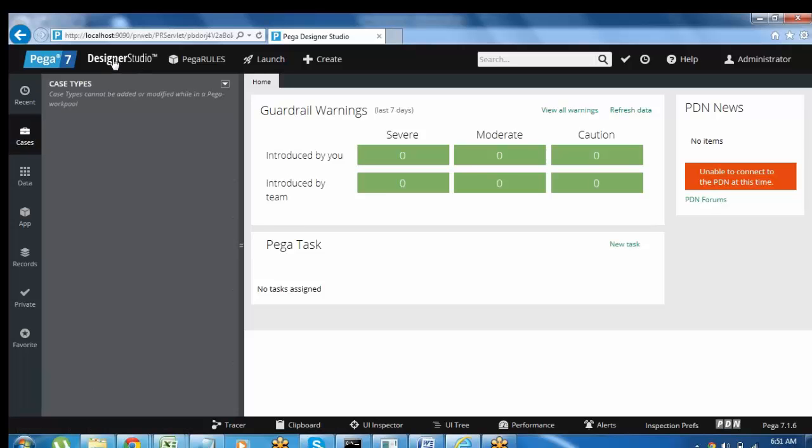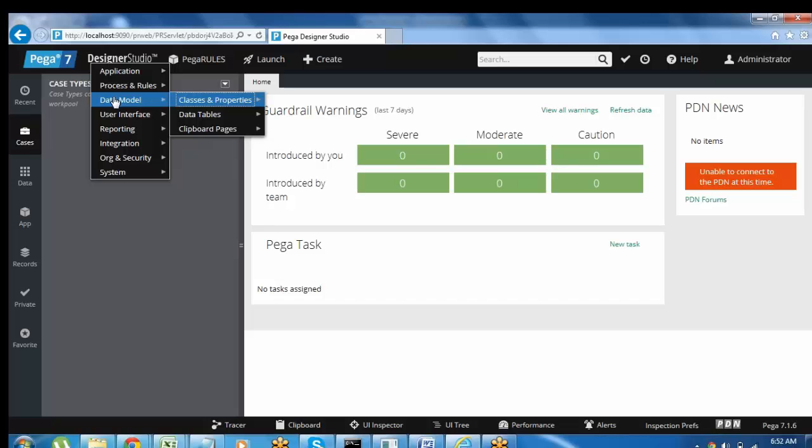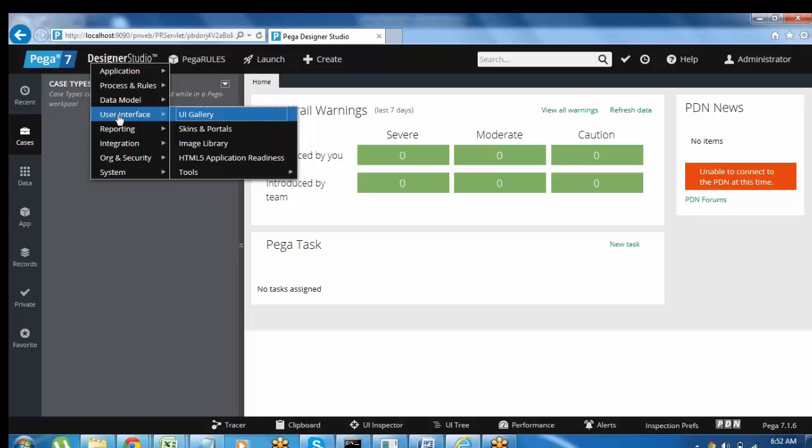Coming to the header part, the first thing is Designer Studio. Using this Designer Studio, we can go to some wizards. Under it, if you want to create any data tables in the application, there is a wizard called data model. From here we can create the tables in the application. User interface is a gallery that only shows the list of options available under the user interface. I'll show it later. Reporting contains some reporting settings we can do.